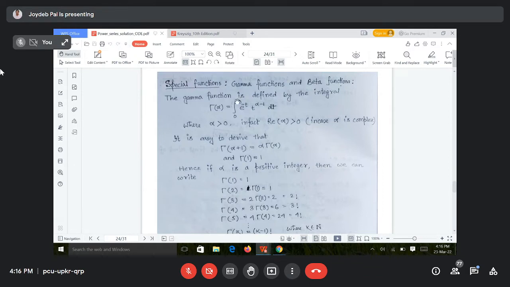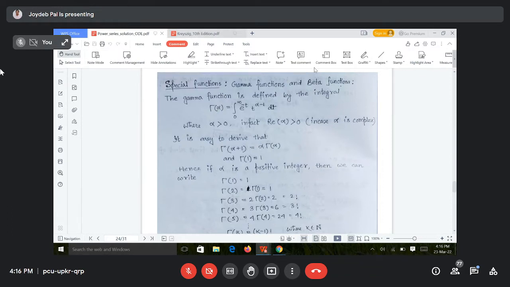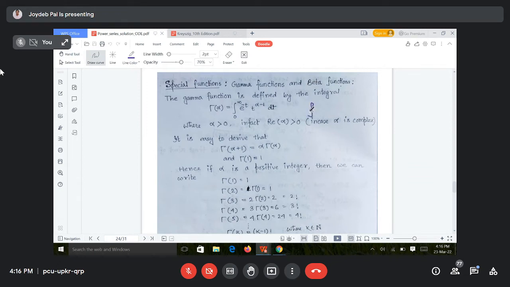So what is the gamma function? See, gamma bracket alpha. Normally we denote f(x) as a function of x. But we are denoting gamma, since it is a special function, we are giving a special symbol to it. It is denoted as this. It is like a vertically flipped L. Gamma bracket alpha means it is a function of alpha. So how is it defined?